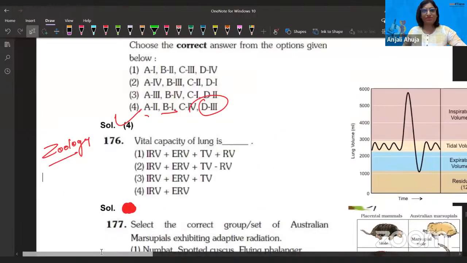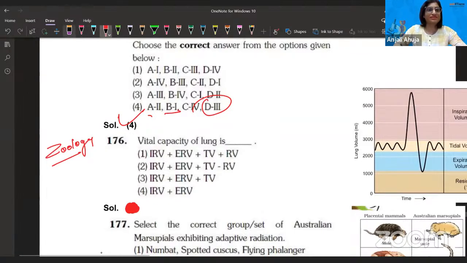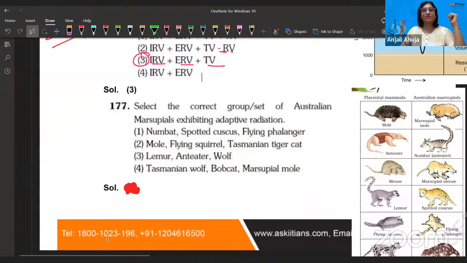Okay. So with this, we clearly understand what the answer is. You don't have to learn that minus residual volume, as I was saying, because minus as in we were not considering it. And also if we do minus it, it would be total lung capacity, so that formula will be different itself. So definitely option 2 is not going to be the answer, if you're getting my point. This is going to be option 3, inspiratory and expiratory reserve volume and tidal volume. So I suppose this is clear to you guys. Now let's talk about the next question.